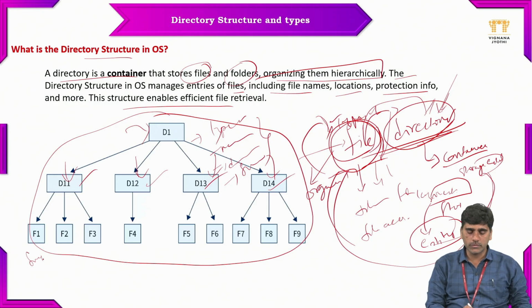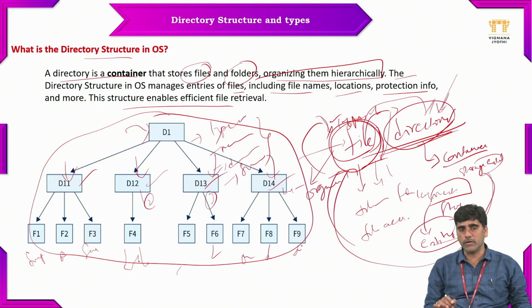This is a sample folder with sample 1, sample 2 file, sample 3 file, like this. The second folder has sample 1 file, sample 2 file, sample 3 file. The third folder has sample 1 file, sample 2 file. And the fourth folder has sample 1 file, sample 2 file, sample 3 file. In the directory, we can create multiple files with different names, but we cannot create files in the same directory with the same name or the same type of file.